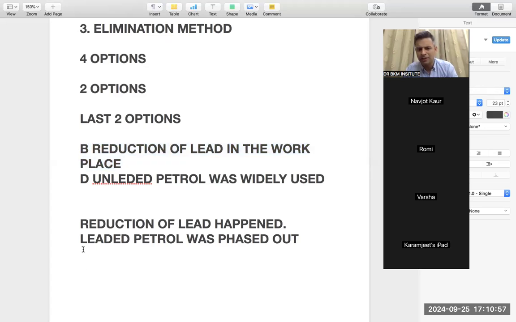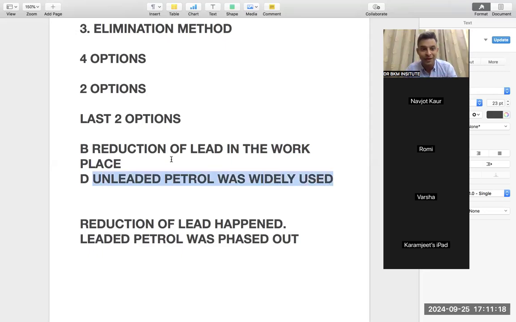Then you think, what are the other lines? Leaded petrol was phased out. That means leaded petrol was eliminated, that they did not use leaded petrol. Leaded petrol means petrol having lead, Pb, lead, chemical. So then there was one option that was saying unleaded petrol was widely used.